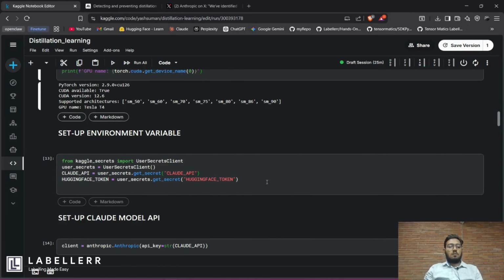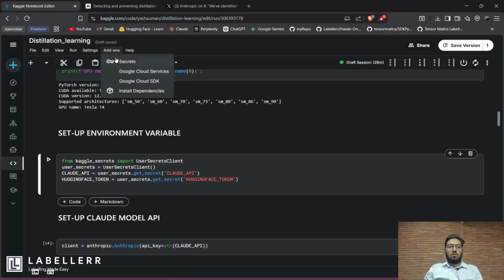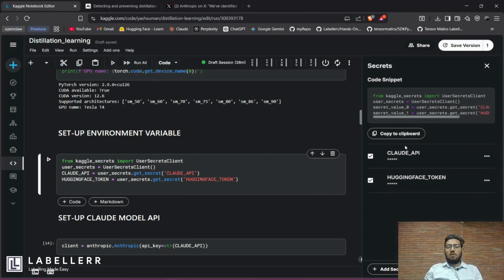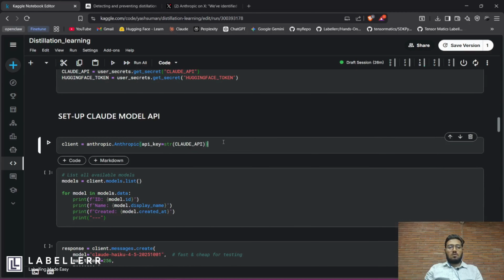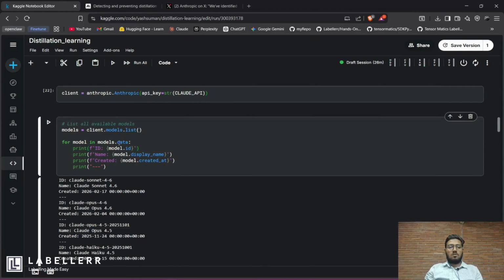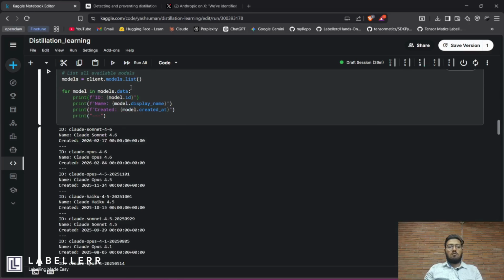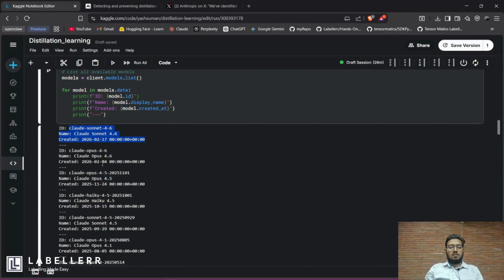Now let's get to our main part. First you have to set some environment variables like the Claude API key or Hugging Face token to download a model or use a Claude model. You just have to go to Add-ons, Secrets, and add your secret key here so you can extract it in your environment. So just run it. Now you have access to Anthropic models, so you can run the Anthropic client. After that you just use this to get the available models of Anthropic. These are the models available. This is the latest model in the Anthropic series. So let's give it a prompt.